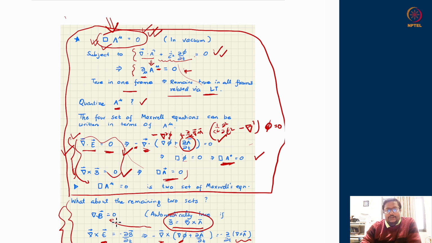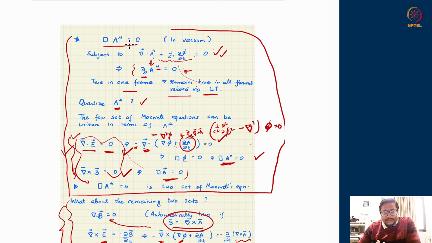So we should look for a Lagrangian which generates the correct first and third equations of Maxwell, which is equivalent to finding a Lagrangian which gives me box of A mu is equal to 0. I hope this is clear, that all the dynamics of electrodynamics is contained in the first and the third Maxwell equations, and this is covered overall by this wave equation.